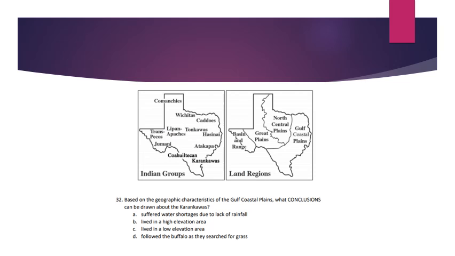Number 32. Based on the geographic characteristics of the Gulf coastal plains, what conclusions can be drawn about the Karankawas? A. Suffered water shortages due to lack of rainfall. B. Lived in a high elevation area. C. Lived in a low elevation area. D. Followed the buffalo as they searched for grass.